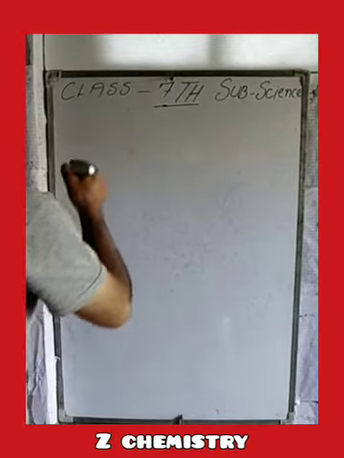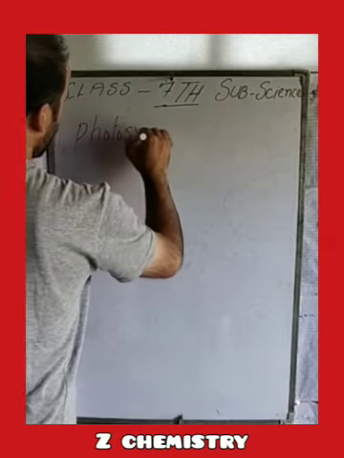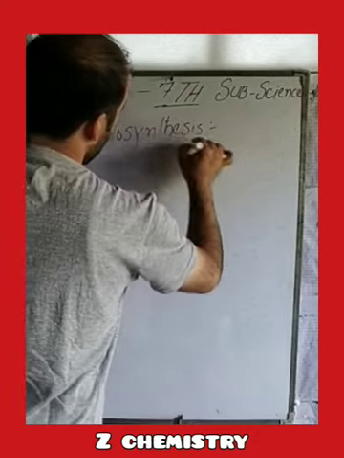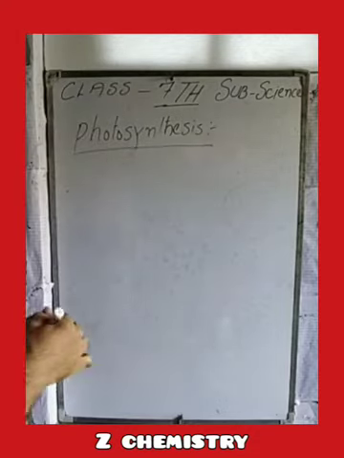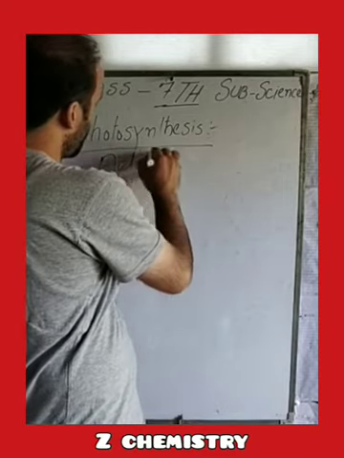Today we are going to discuss a new topic, that is photosynthesis. As we know, plants show the autotrophic mode of nutrition.